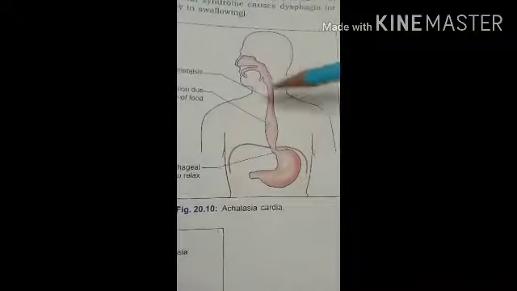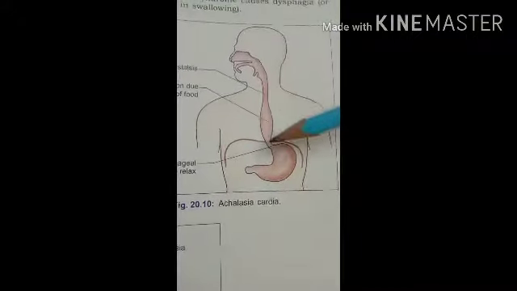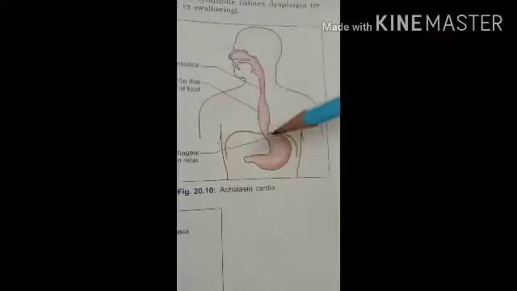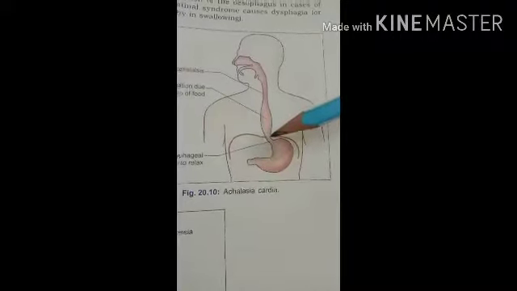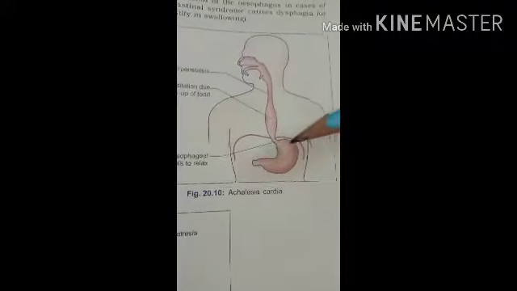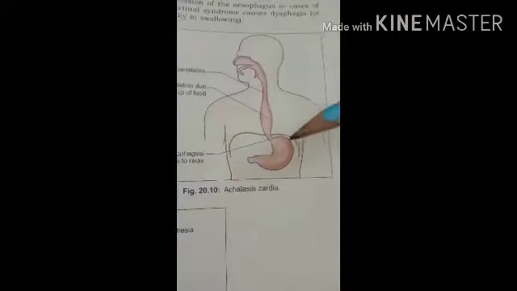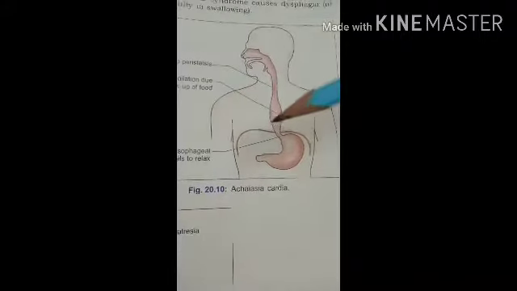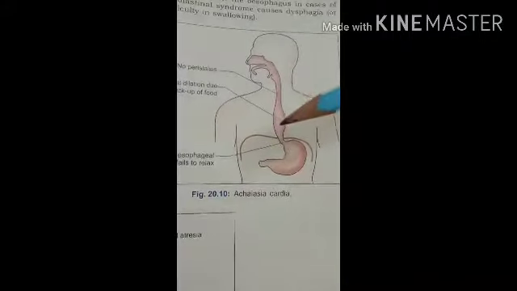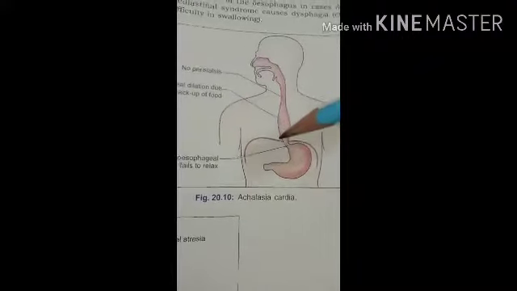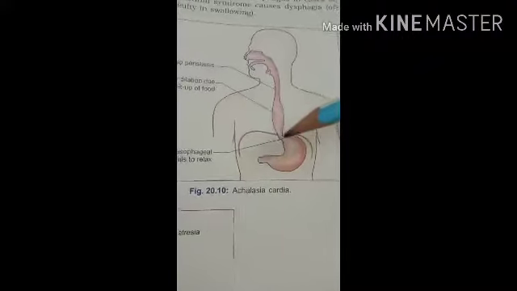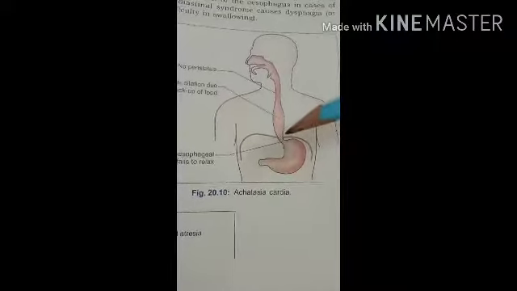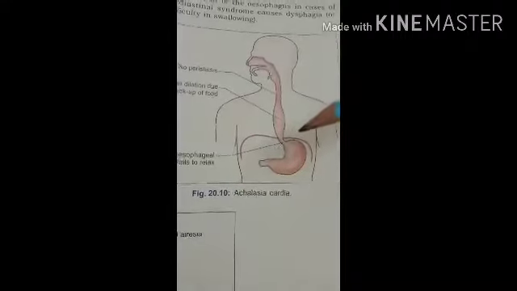After completion of the cervical and thoracic parts of the esophagus, let's see the abdominal part of the esophagus. The abdominal part of the esophagus is very short, and the length is only 1.25 centimeter. But this part acquires great importance as it is the site of portosystemic anastomosis. The abdominal part enters into the abdominal cavity through the esophageal opening of the diaphragm, at the level of T10 vertebra